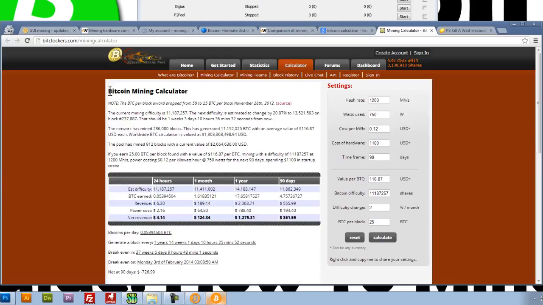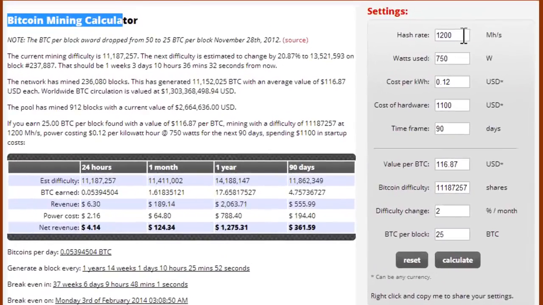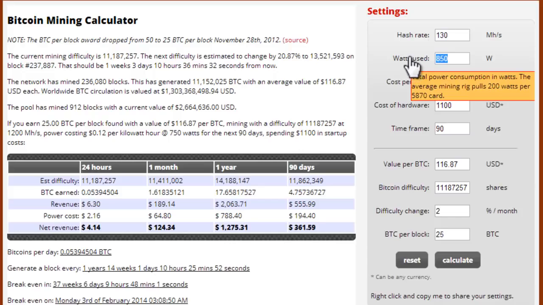This is a Bitcoin mining calculator. It's great. We can enter in our mega hashes per second, which is 130. You're probably going to have a different number. It may be higher, it may be lower. And this is where we're going to enter how many watts our computer is using. I have an 800 or an 850 power supply in my computer. Now, whether my computer is using all of that power or not is debatable. I don't think it is. So I'll just put 425. I'll split the difference.